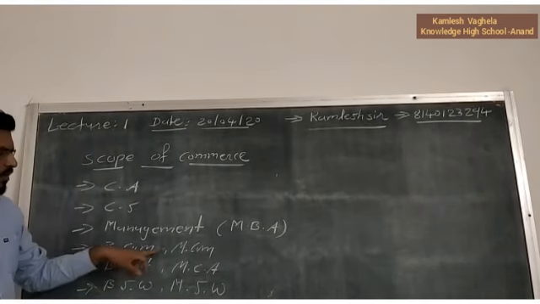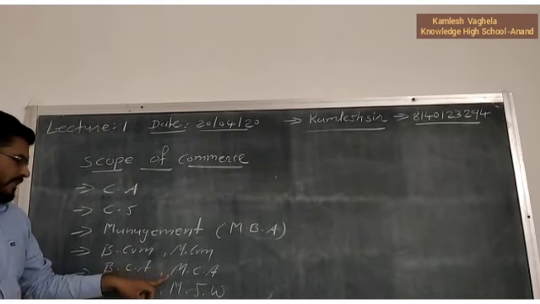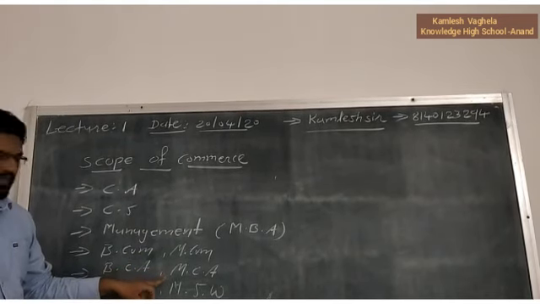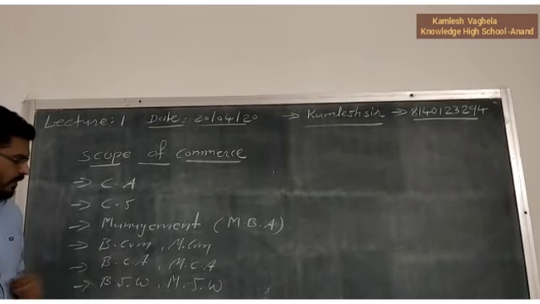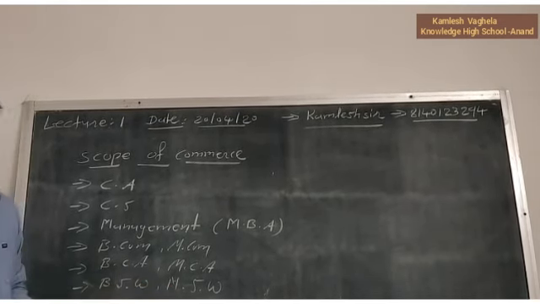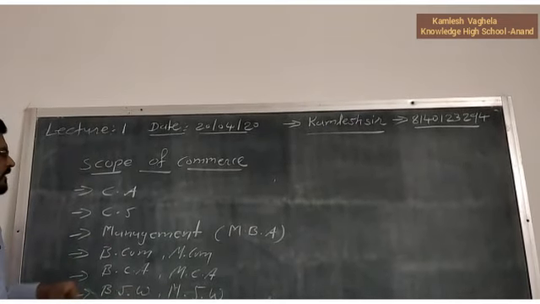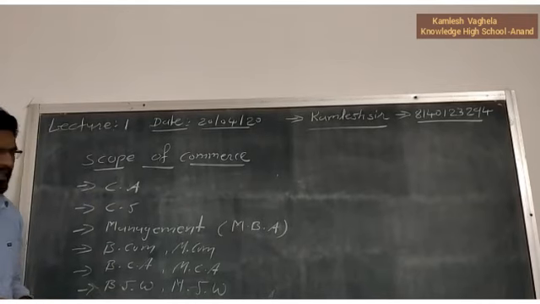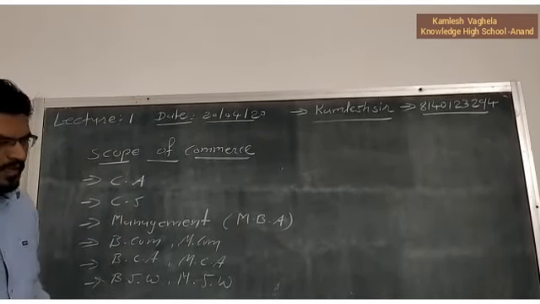Then BCom, after BCom, MCom, then BCA, after BCA that is MCA, that is Master of Computer Application, then BSW, that is Bachelor of Social Work and Master of Social Work. So these are the scope. After doing commerce, you can do these many courses, and all these courses have very good value in the economy.